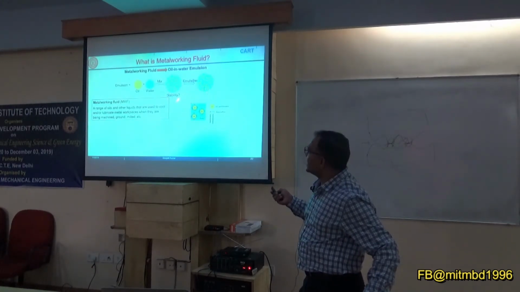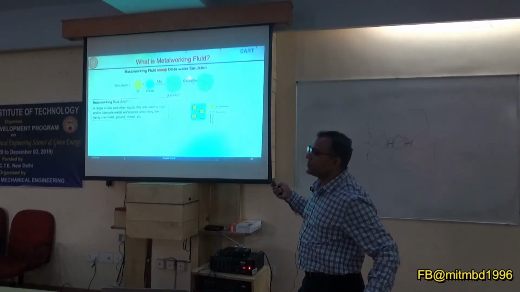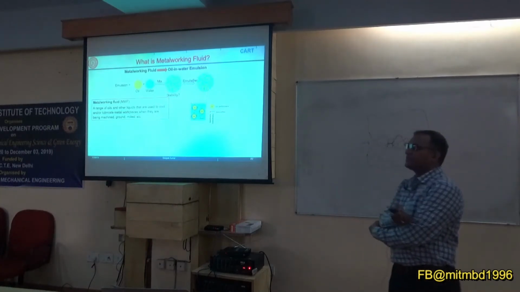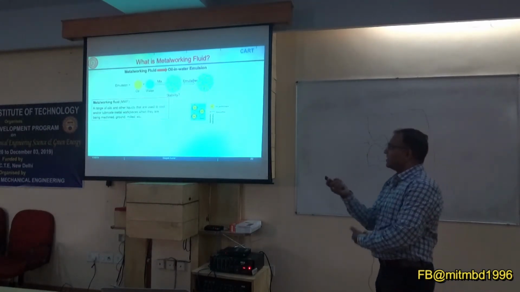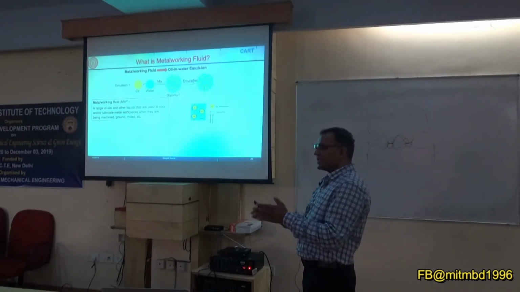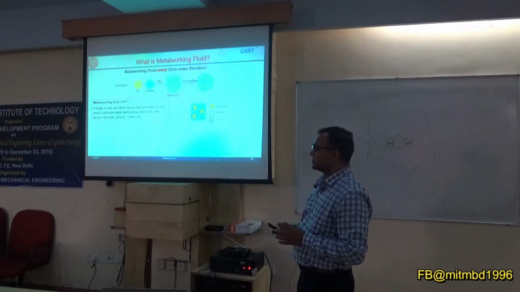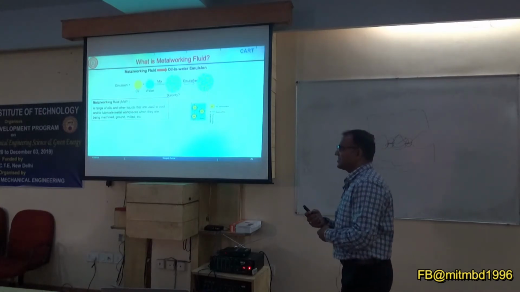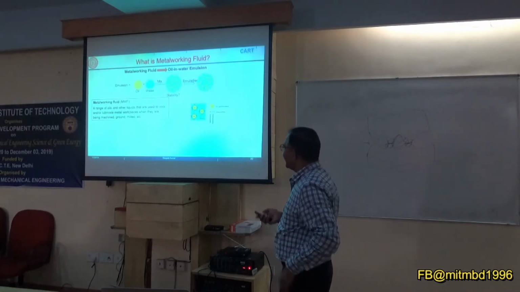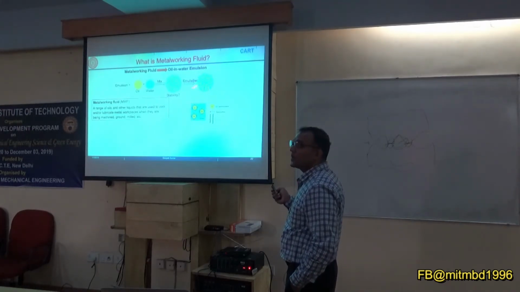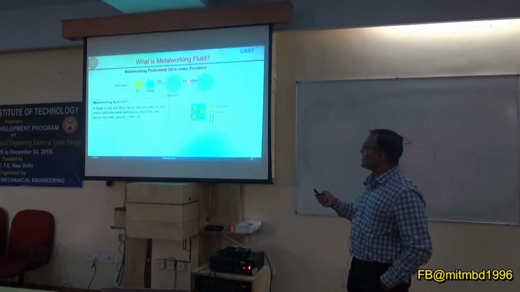How can you make them stable? For that we use emulsifiers. Emulsifiers help in stabilization, and they can help in the lubrication process also. So they can be multifunctional additives.